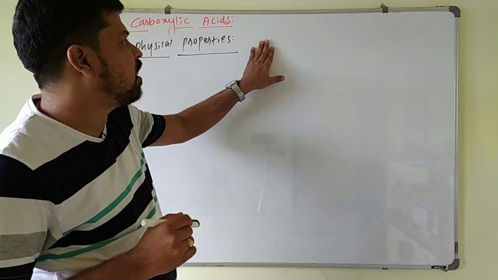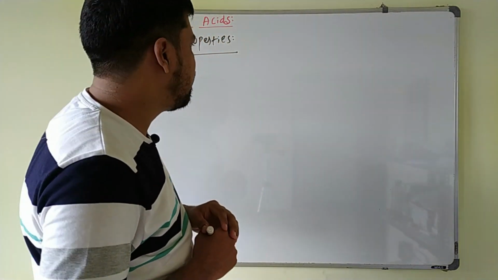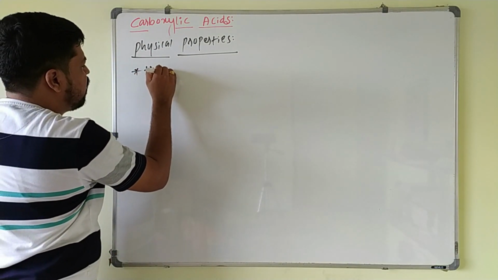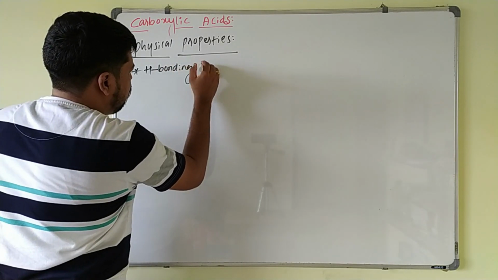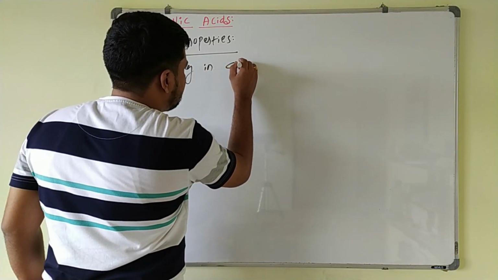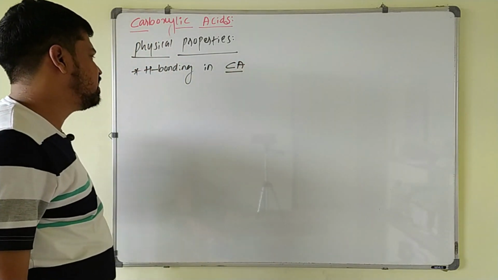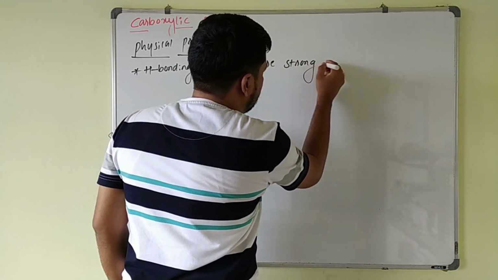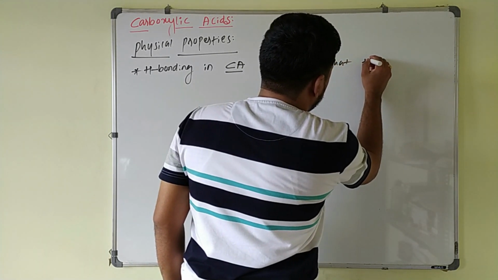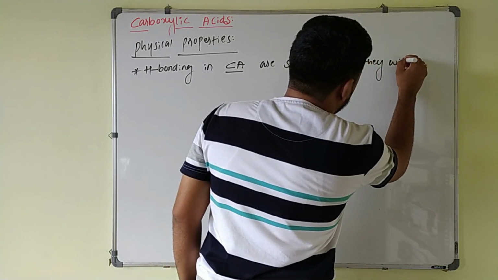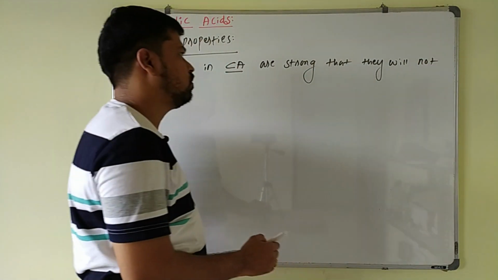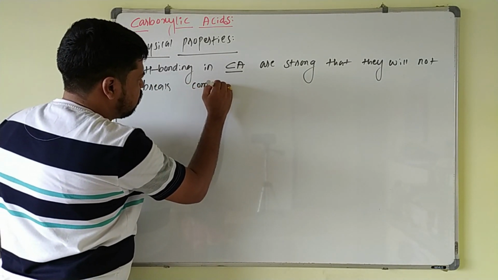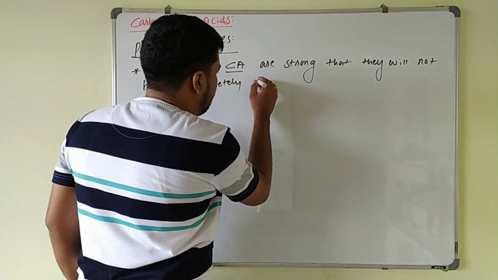So the hydrogen bonding in carboxylic acids is so strong that they will not break completely even in the vapor phase.